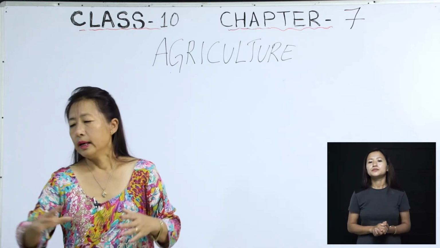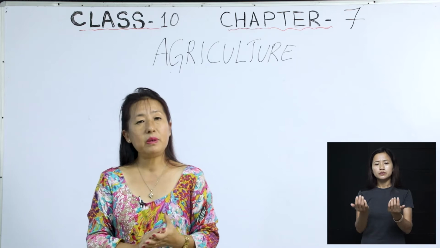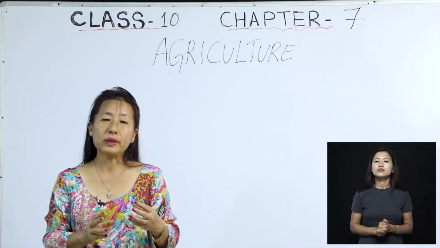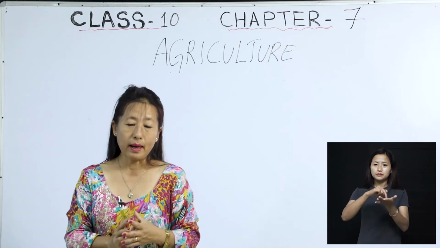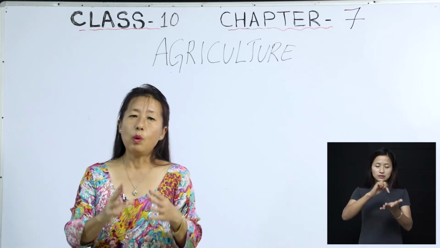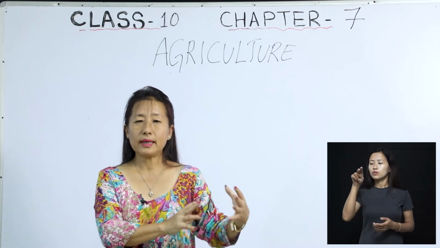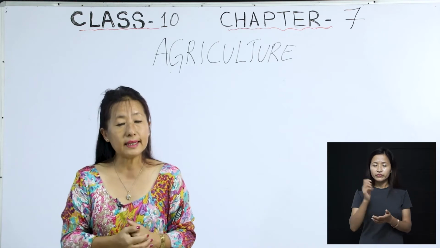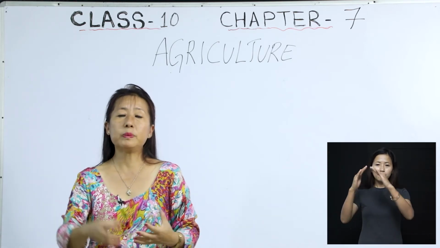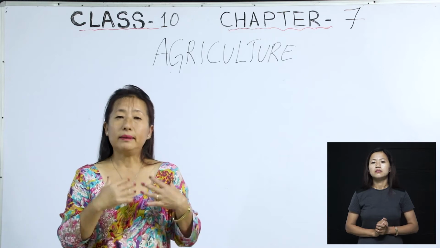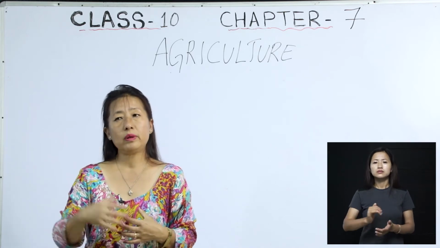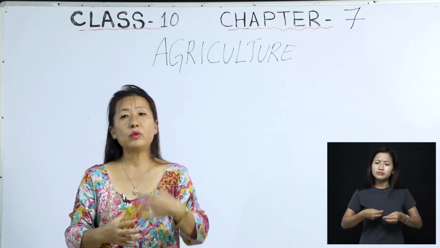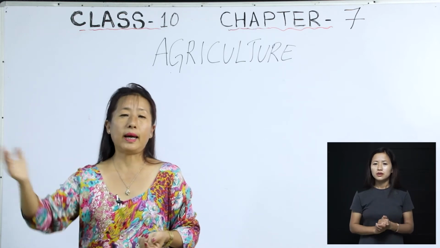Then they also decided to protect the farmers from the middlemen. Let's say the farmers are cultivating crops to sell in the market, but they themselves are not able to go to the market to sell their goods. So they have to give it to someone, and that person will go and sell it.